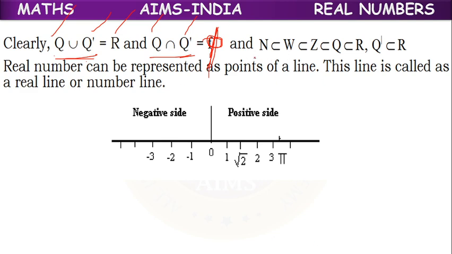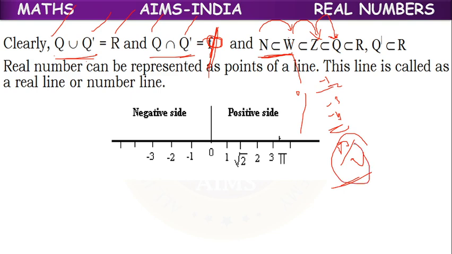Natural numbers are a subset of whole numbers, which means all natural numbers are present in whole numbers, with 0 extra. All whole numbers are present in integers, along with negative integers. All integers are present in rational numbers, along with fractions in the form p by q, which lead to terminating or repeating decimals.